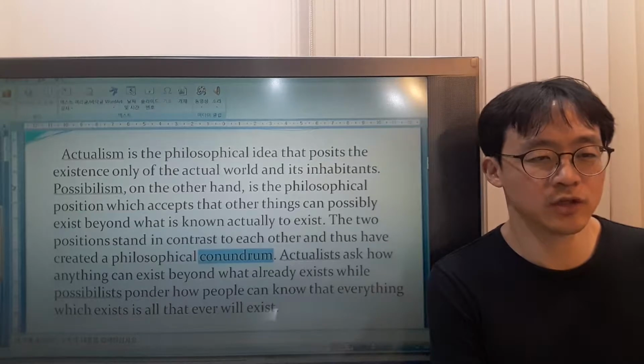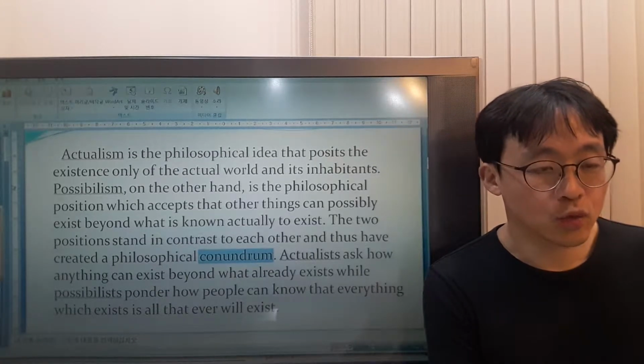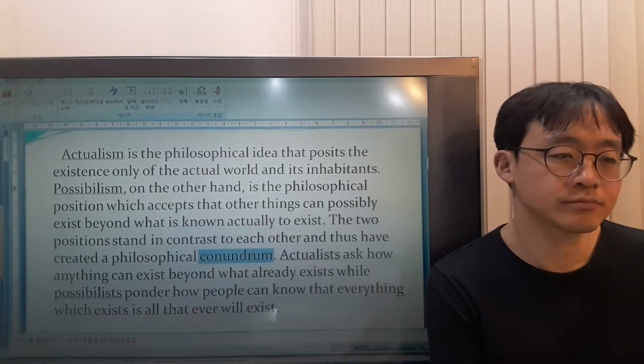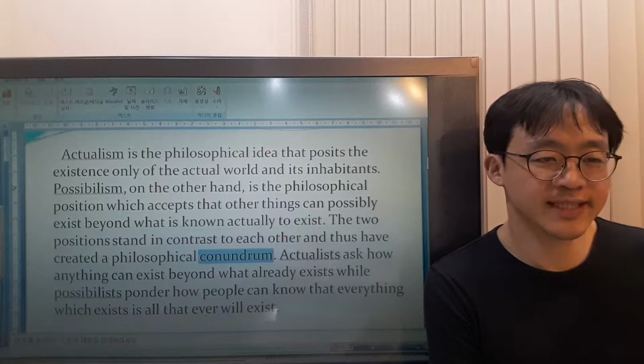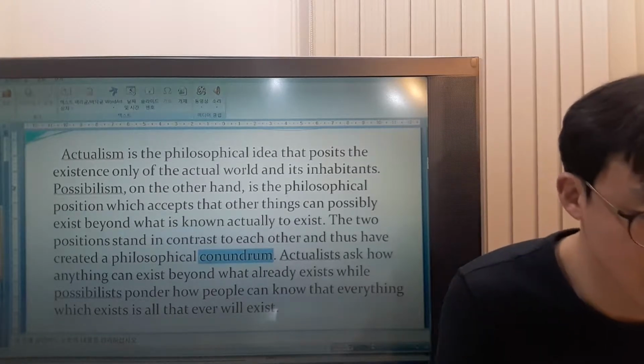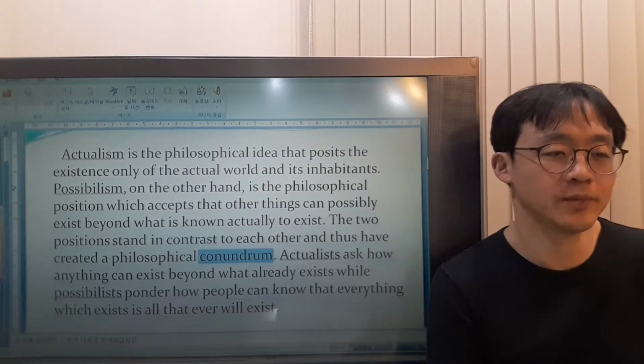Possibilism is the philosophical idea which accepts that other things can exist beyond what is known to exist. Position means having a certain opinion.